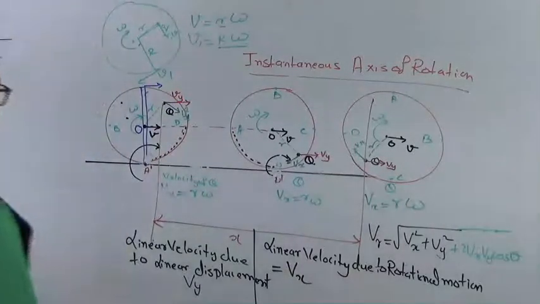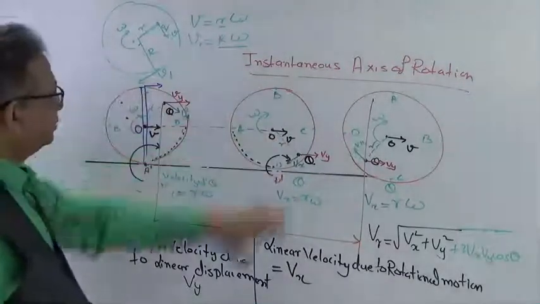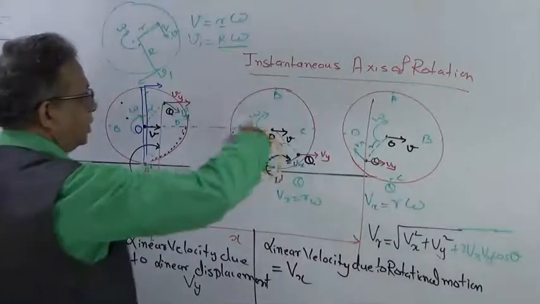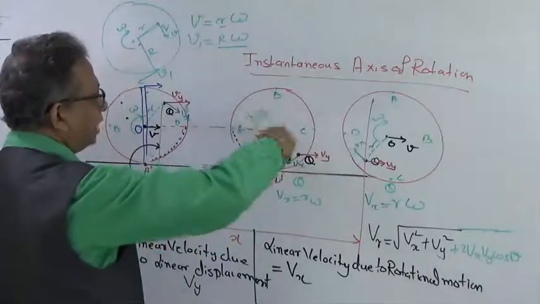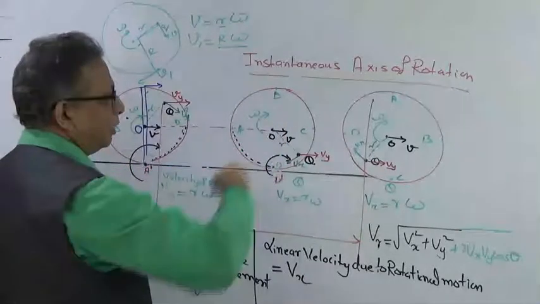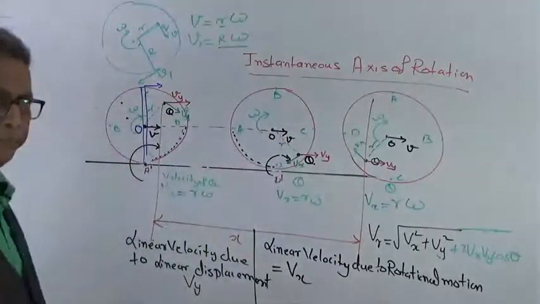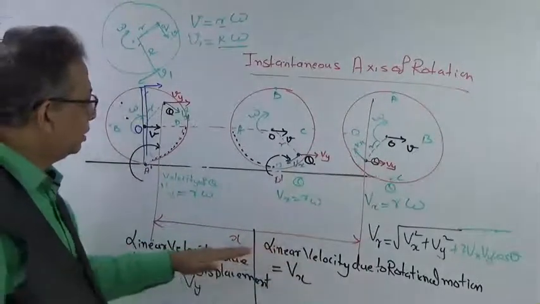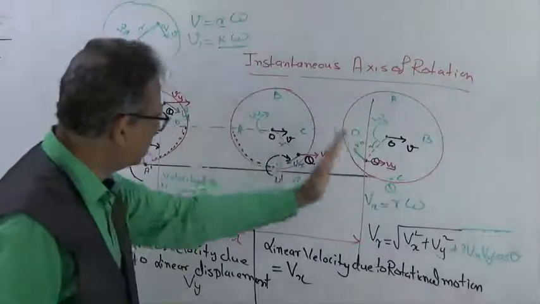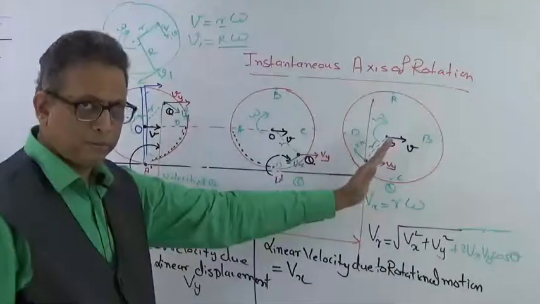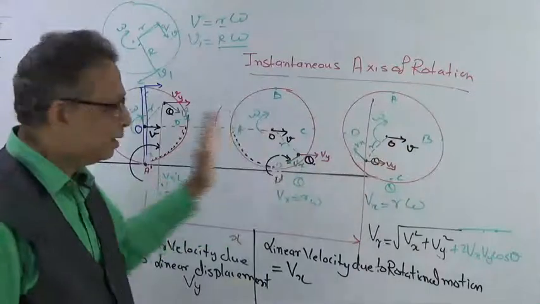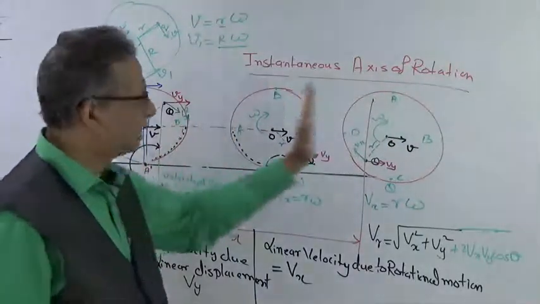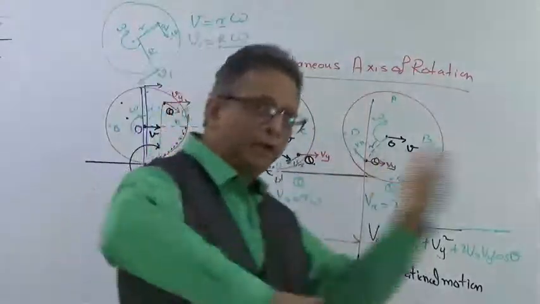Okay. So every particle, as I have said, will develop two linear velocities, and all the particles will be rotating with angular velocity omega. They will have a linear velocity due to the rolling mechanism, because the wheel has shifted from this position to this position. So all the particles are undergoing a linear motion also and a rotational motion also.